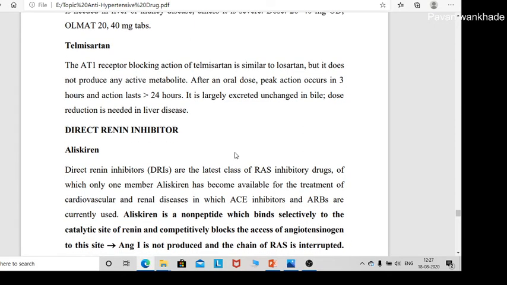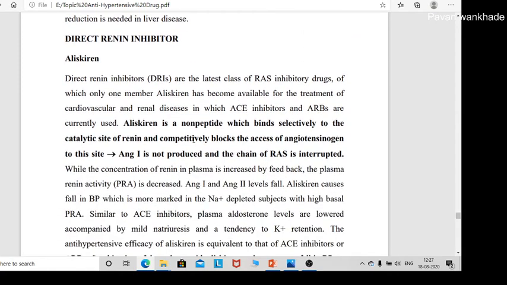Now the third category in this renin angiotensin system is the direct renin inhibitor. Means these are the drugs which directly inhibit the renin enzyme. So the mechanism of action: aliskiren is a non-peptide which binds selectively to the catalytic site of the renin and competitively blocks the access of angiotensinogen to this site.